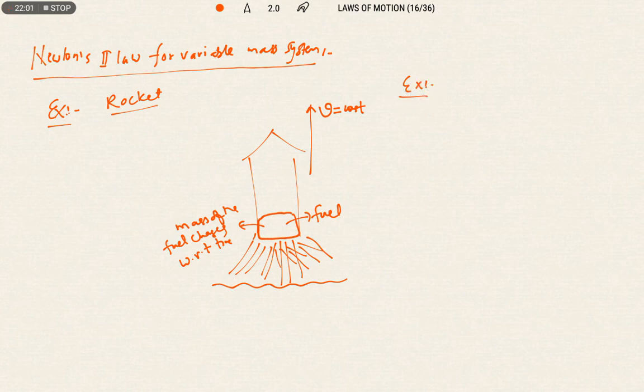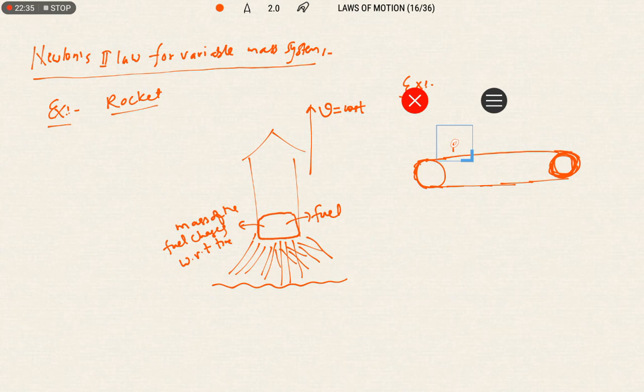I have a system like a conveyor belt system. A conveyor belt is used to carry goods with the help of a belt from one point to another point. The best example you can take is an escalator, or in airports you can see the luggage carriers. We keep the luggage on the belt, and the luggage will be carried from one point to another. So on the belt we are keeping the luggage at different times.